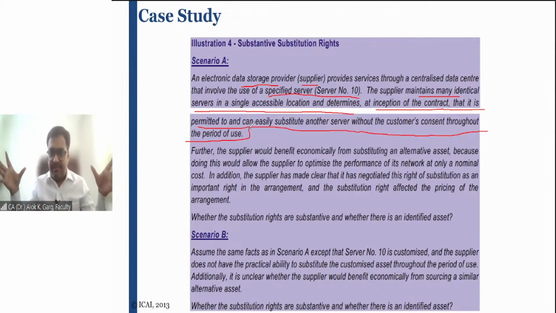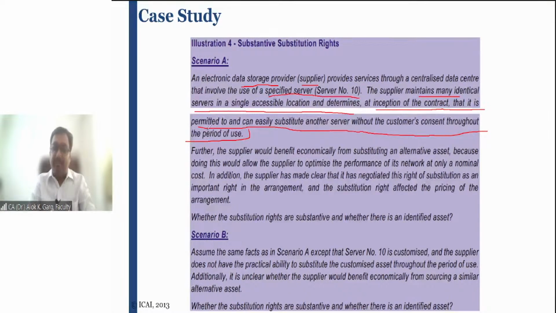So they have one space where multiple servers are located, and they have given me the server number 10, and my data will be stored in server number 10. So it is more like a hard disk, let's say. So let's say there are 10 hard disks, and my data is stored in this hard disk number 10. And each server, each hard disk is serially numbered, right? But at the inception of the contract, when I have entered into a contract with this company, what is written?